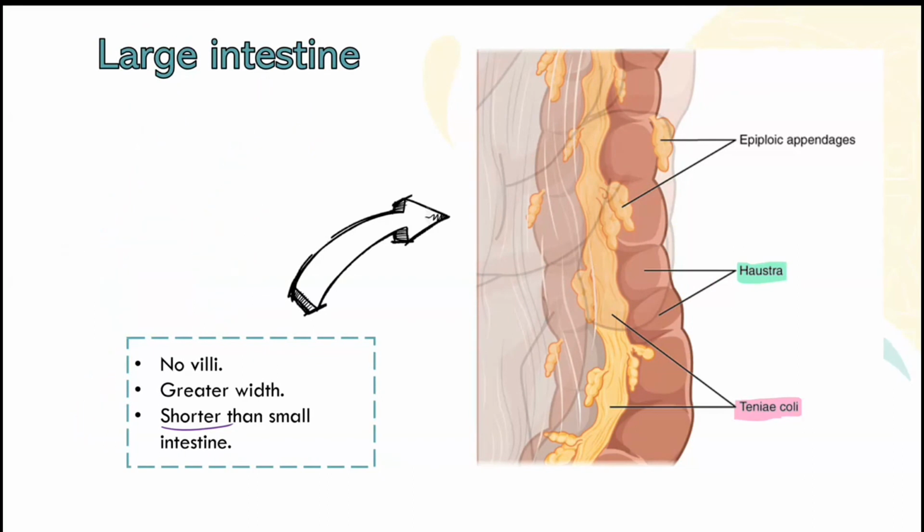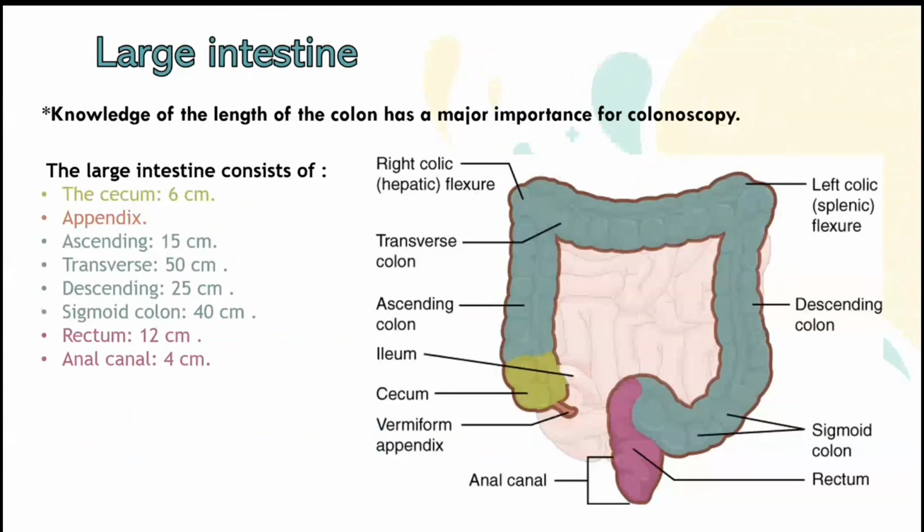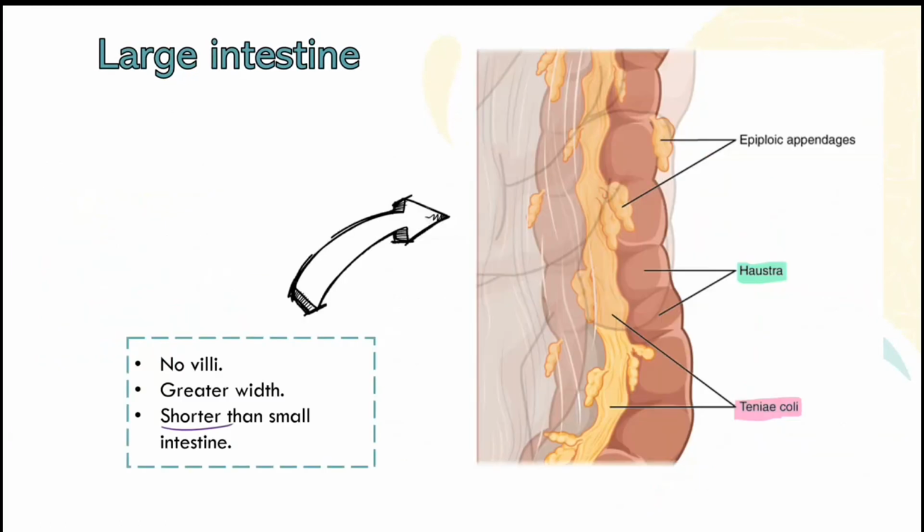Now, what is there also? There is the taenia coli. Taenia coli is a muscle along the length of the large intestine. So you will see it like this. It will go like this. This is what we call longitudinal muscle, which is called taenia coli. Also, there are the epiploic appendages, which are the fat here on the large intestine, we can see it.